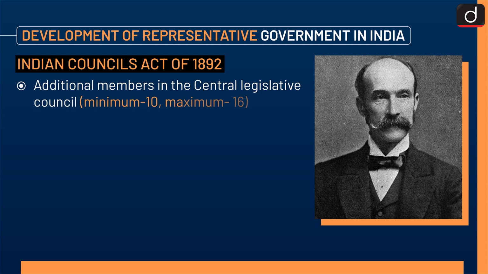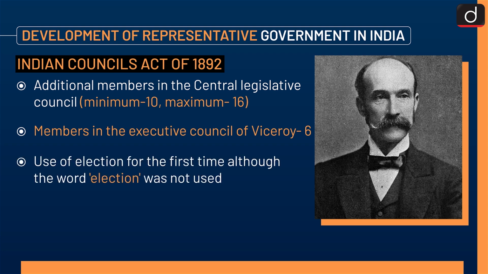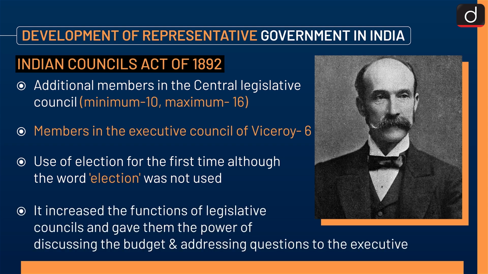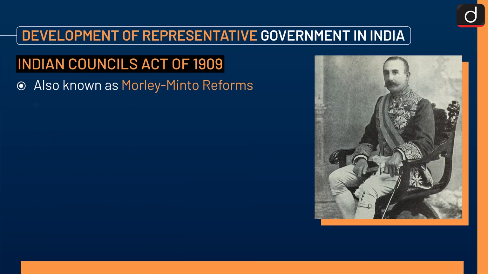Now next is Indian Councils Act of 1892. In this, additional members in the Central Legislative Council were added. That is, minimum was 10 and maximum was 16. Members in the Executive Council of Viceroy was 6. Use of election for the first time, although the word election was not used. It increased the functions of legislative councils and gave them the power of discussing the budget and addressing questions to the executive.